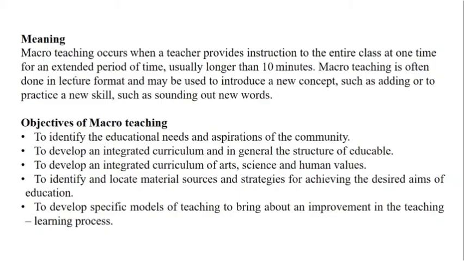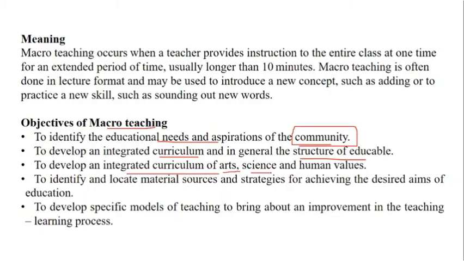So here basically what is the objective? To identify the needs and aspirations of the community. Here it means the student community, to ensure that the curriculum is integrated with a specific structure, the integrated curriculum of art, science and human values. Art means the skill of delivering it.